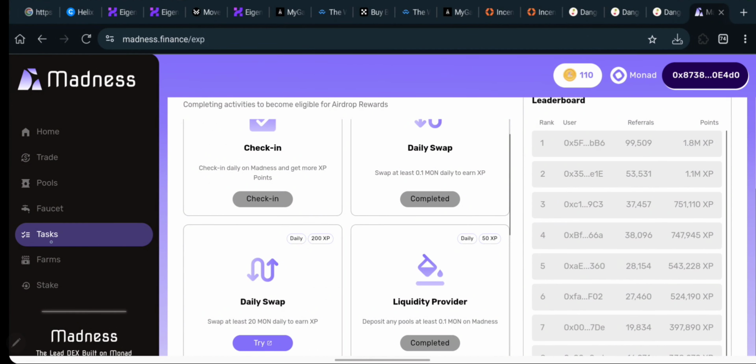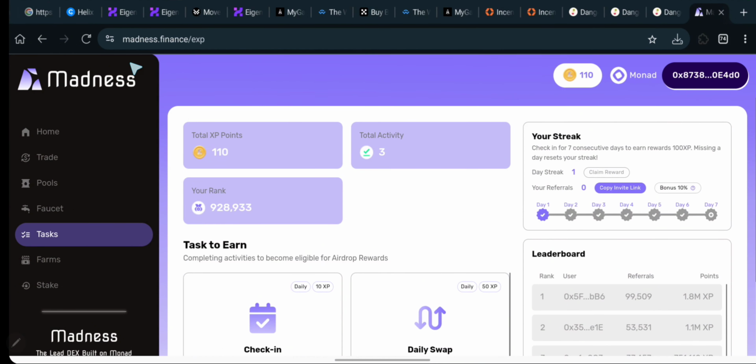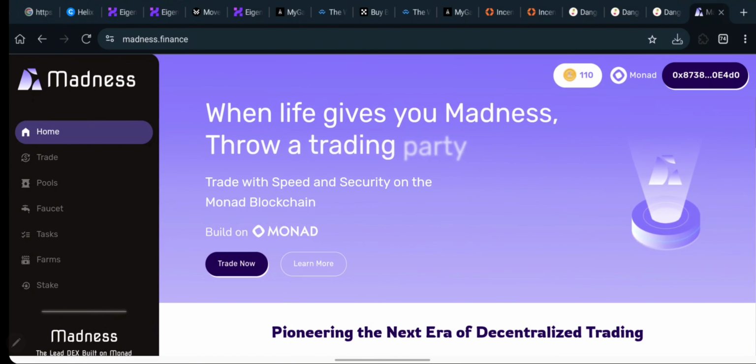All right, and over here, guys, you can see farm and staking is not yet live, so we cannot participate in farming and staking for now. Okay, but for now, you need to trade, add liquidity, and also complete that. That is what you need to be doing right now. And as you are doing this, you are getting XP, which is going to be determining your reward or your airdrop from this Madness lab, and also you are increasing your airdrop reward on the Monad testnet. All right, so this is a simple thing that you need to know concerning this project right now. So go ahead and participate in it right now, build your team, and of course get to add more transactions to your Monad transactions that you have done already. All right, so this is what you need to know right now concerning this.